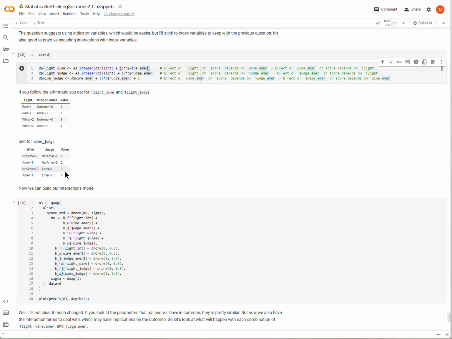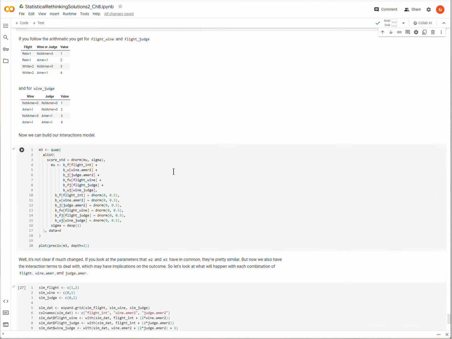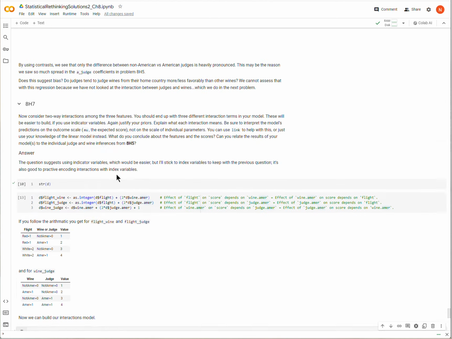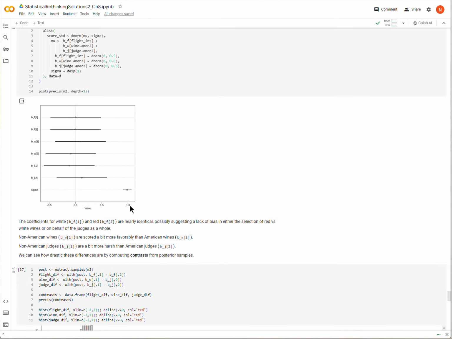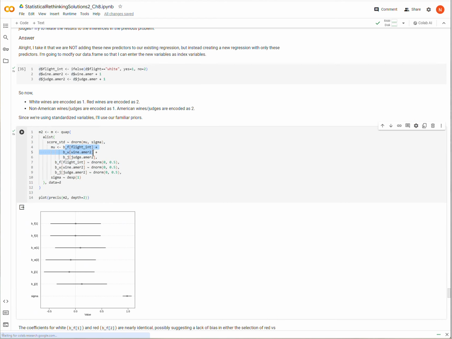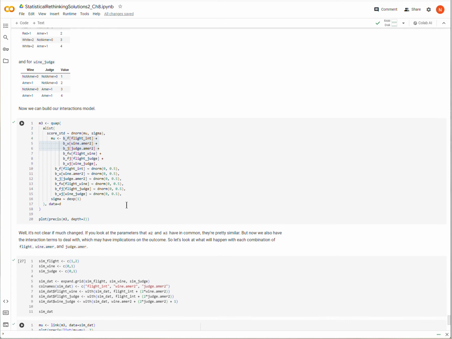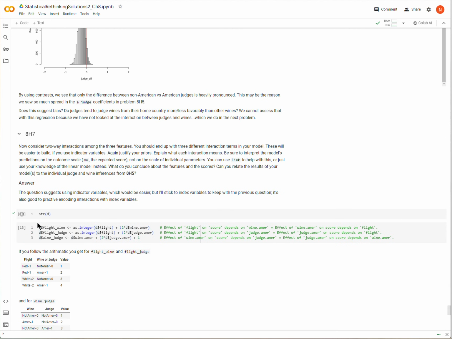Okay, so similarly for the wine judge, this is how that's encoded here. Now we are going to create our model again. The first part of the model is just like it was for model 2, the same model, but now we're going to add our interactions. We have the 3 interactions that we just encoded, and I'm going to just run this.